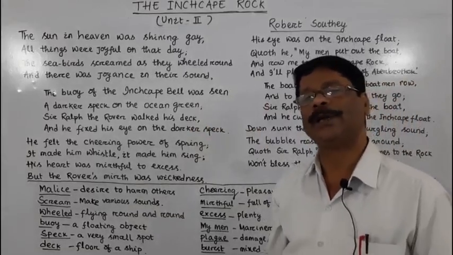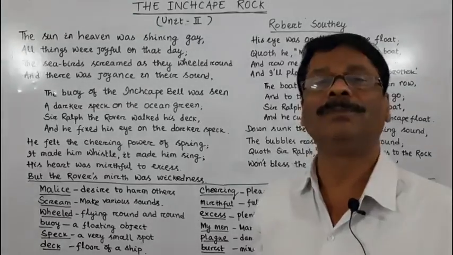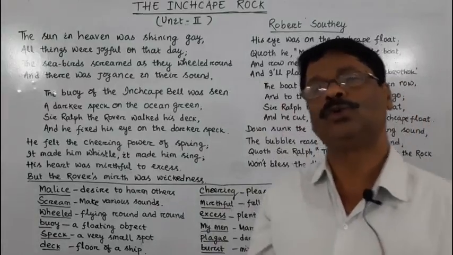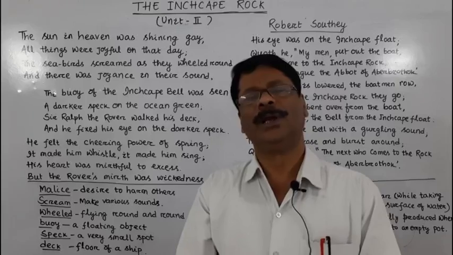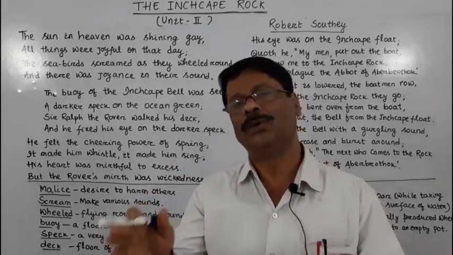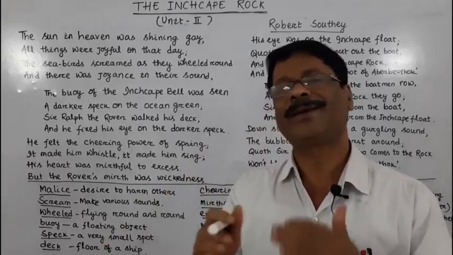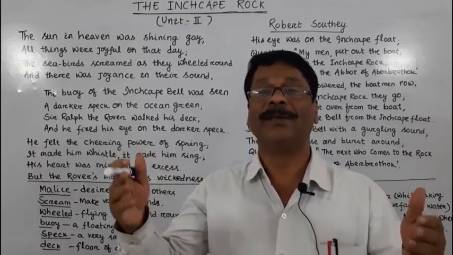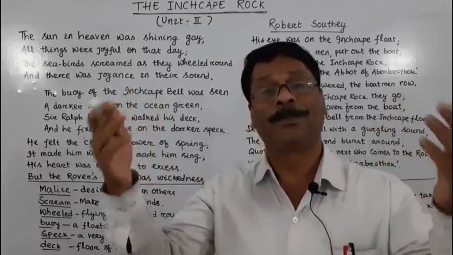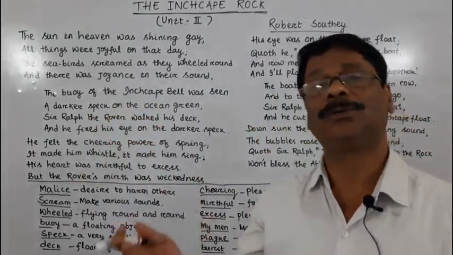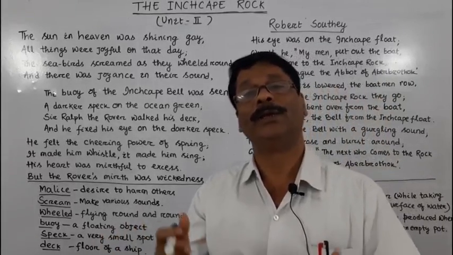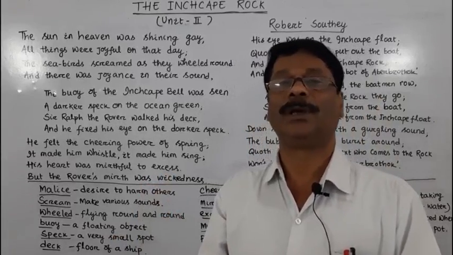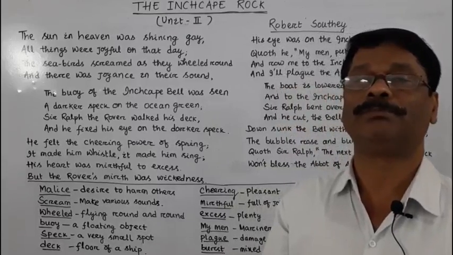As I have already said to you, Sir Ralph the Rover was a wicked person. Those who are wicked never think of doing good to others. They cannot tolerate it if others start praising other people. How could he tolerate it when his own sailors started praising the work of the Abbot of Aberbrothock?